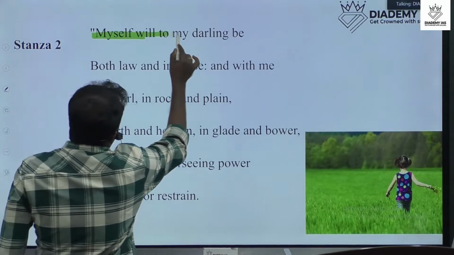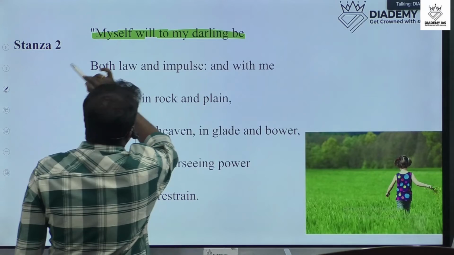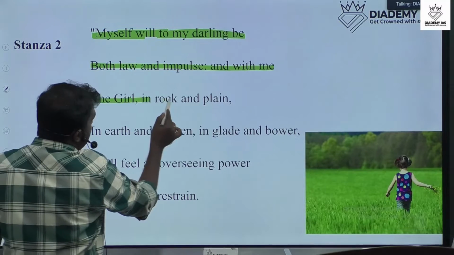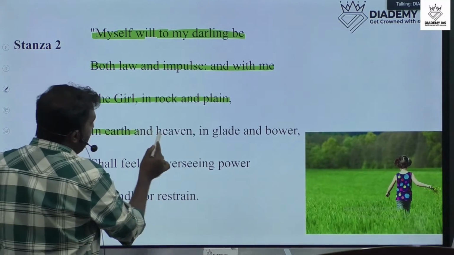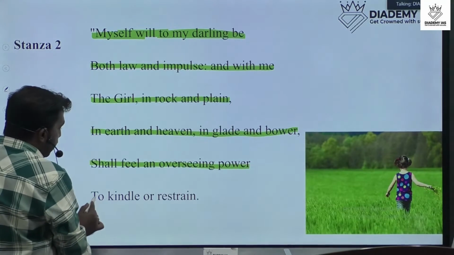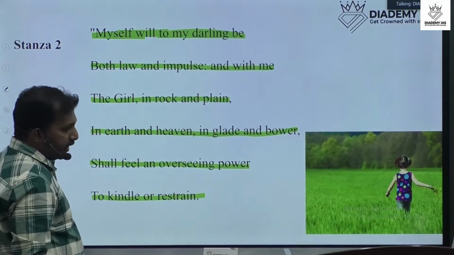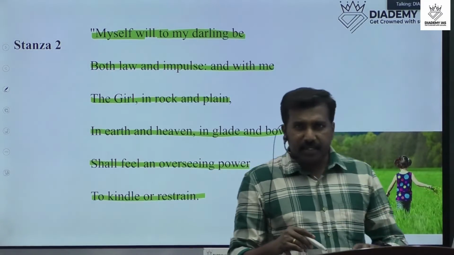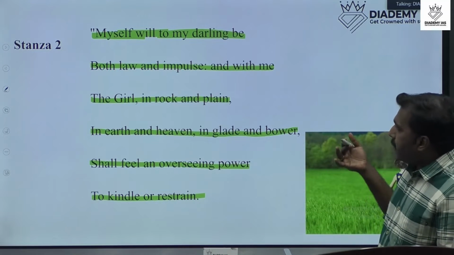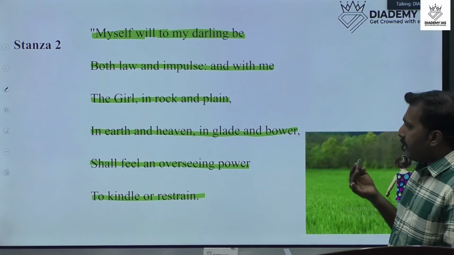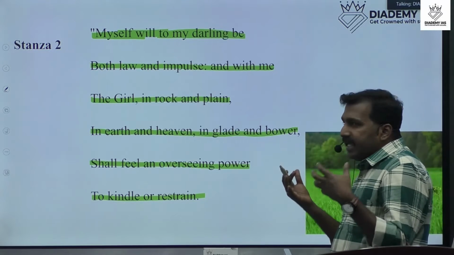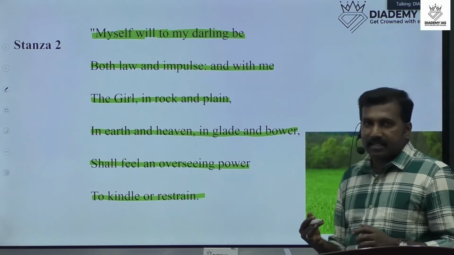Myself will to my darling be both law and impulse, and with me the girl, in rock and plain, in earth and heaven, in glade and bower, shall feel an overseeing power to kindle or restrain. What is the meaning of this stanza 2?